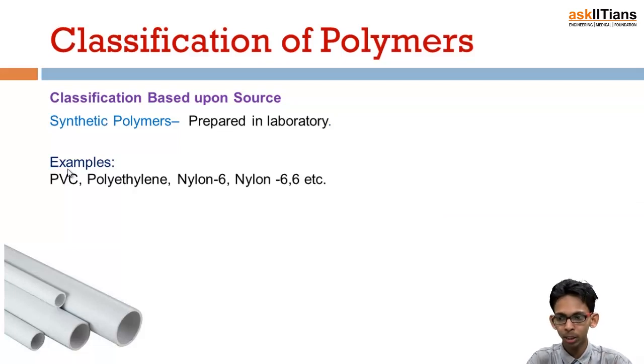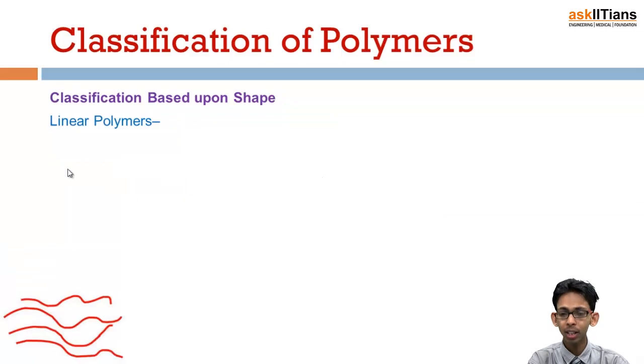So if a polymer is obtained from nature, from animal or plant sources, it is a natural polymer. If a natural polymer is modified to change its properties, the new polymer formed is known as a semi-synthetic polymer. But if a polymer is properly made in the laboratory, it is known as a synthetic polymer, and these synthetic polymers are widely used in today's life.